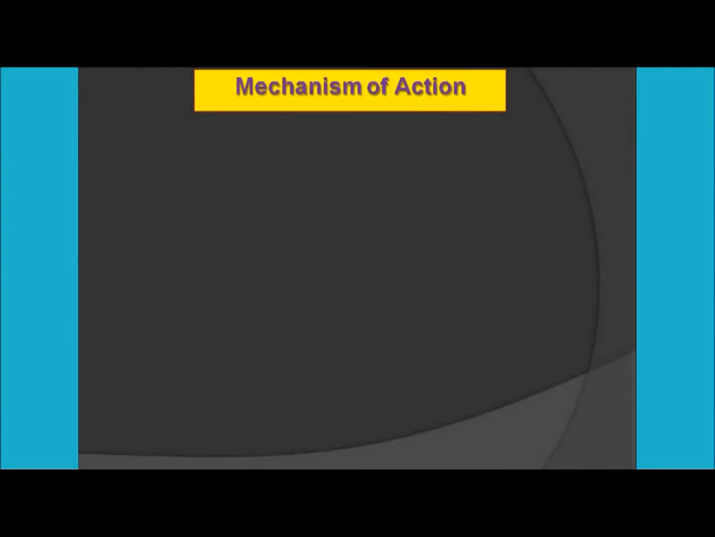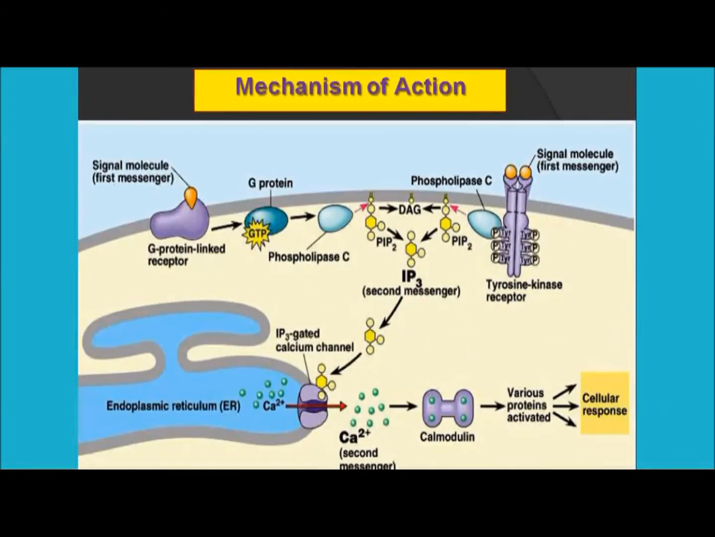So the mechanism of action, how adrenaline acts. They generally act as a fast messenger. They will use the G protein coupled receptor, right? Once they come here, they will induce the production of GTP in the G protein, and this will finally act on phospholipase C. Afterwards, this phospholipase C will induce the cleavage of the PIP2 molecule into DAG, that is diacylglycerol, leading to the formation of a second messenger, that is IP3.